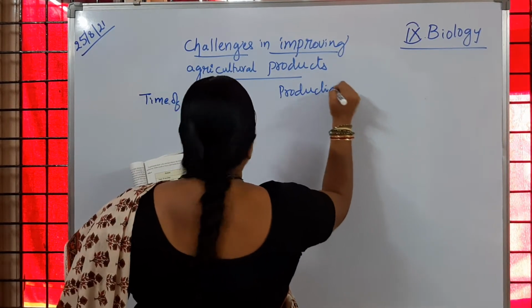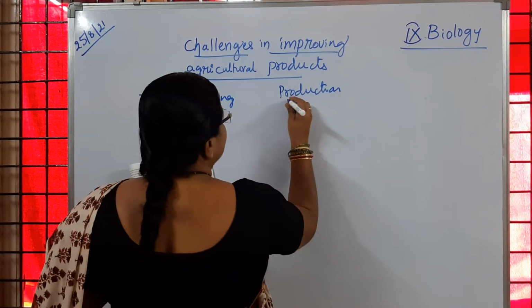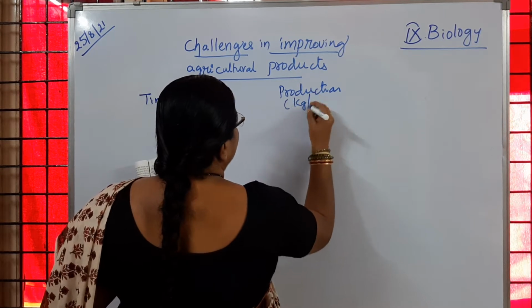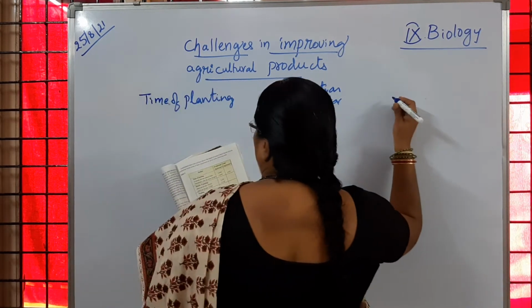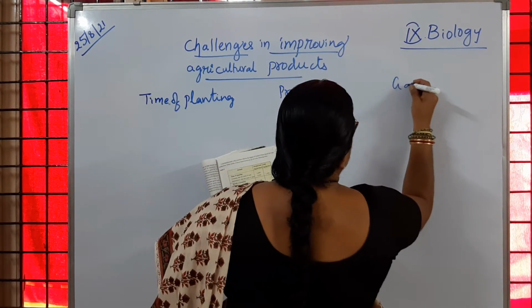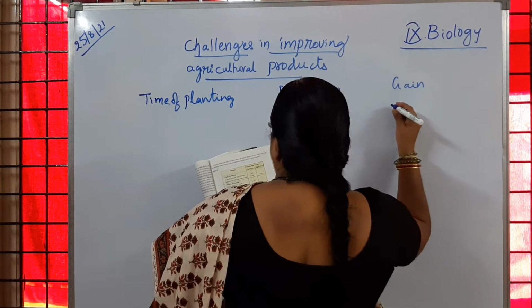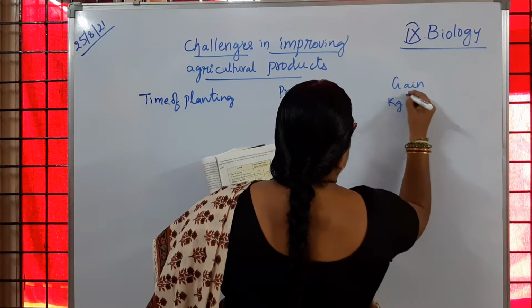Time of planting, production, that is kg per hectare, and gain, how much gain it is, that is also kg per hectare.